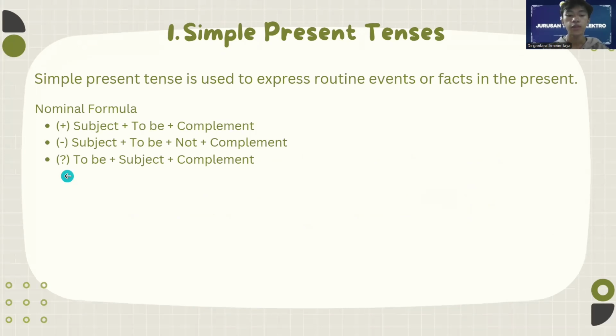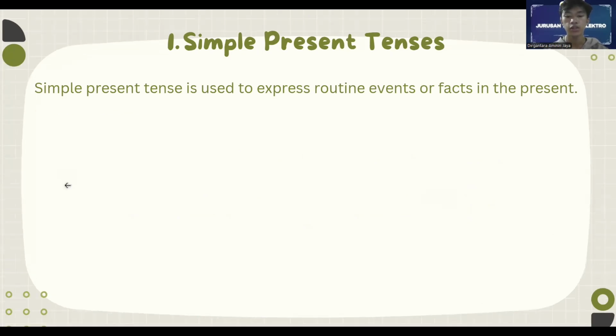Okay, simple present tense is an English tense used to express facts, habits, or circumstances that take place in a general and repetitive manner. This tense is often used to describe daily routines, permanent truths, and unchanging situations. In simple present tense, the main focus is on activities that happen regularly or conditions that always prevail, without emphasizing the specific time when the action is performed.